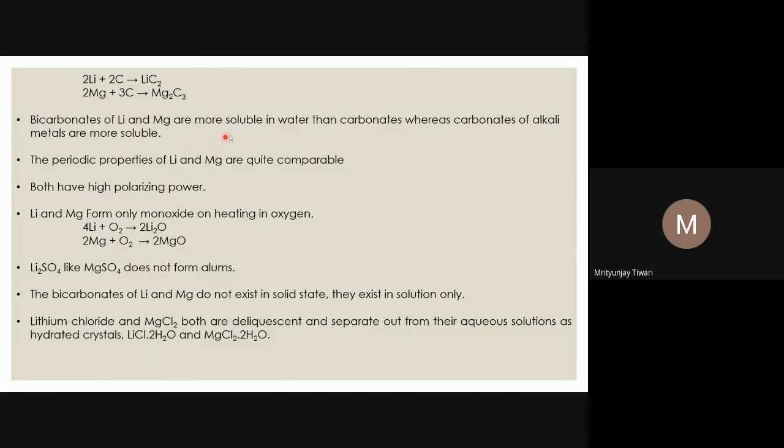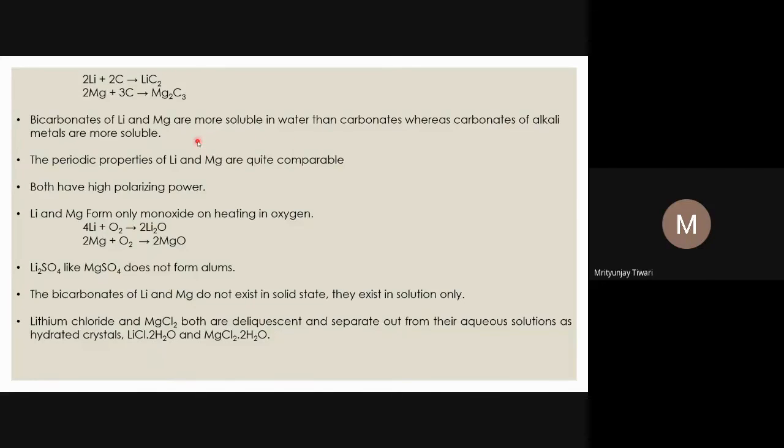Bicarbonates of lithium and magnesium are more soluble in water than their carbonates, whereas carbonates of other alkali metals are more soluble. So for lithium, the bicarbonate is more soluble, and for other alkali metals the carbonate is more soluble.